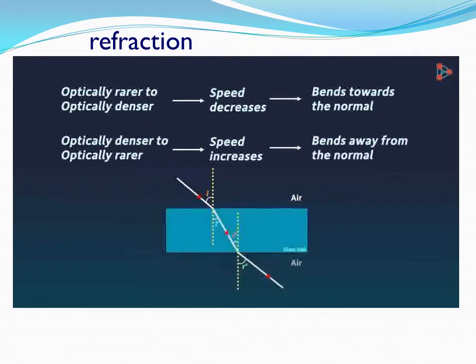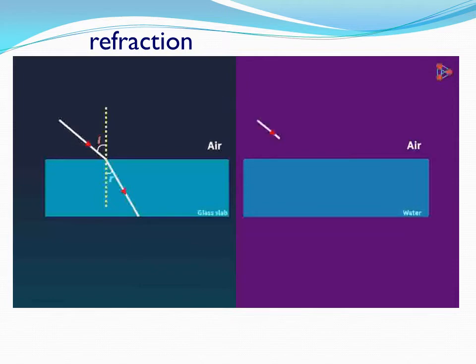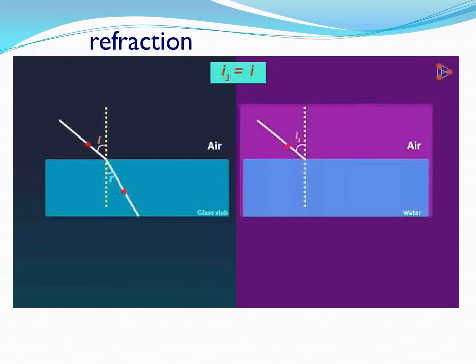Now that this is clear, I want you to understand another concept. Now, instead of a glass slab, we have water, and also suppose that the ray of light is incident in the same direction. We can see that this angle is the same in both the cases. So will the refracted ray in this case travel in this direction only? In other words, will the angle of refraction be the same in both cases? No, the angle of refraction will be different in this case. In fact, the angle of refraction here is greater than the previous one.